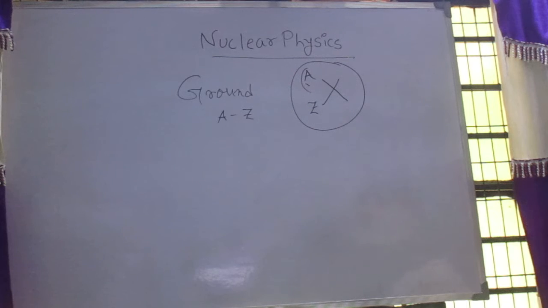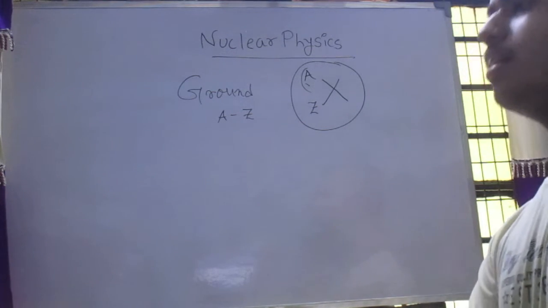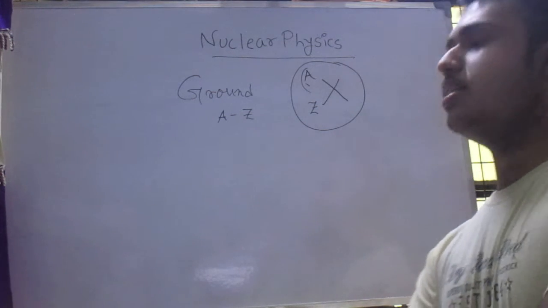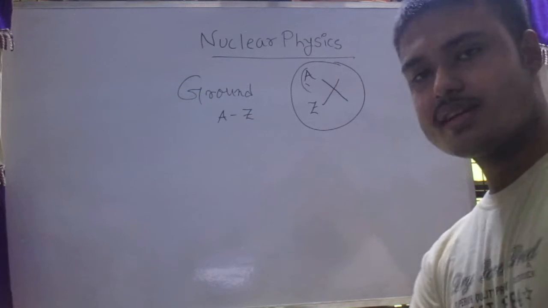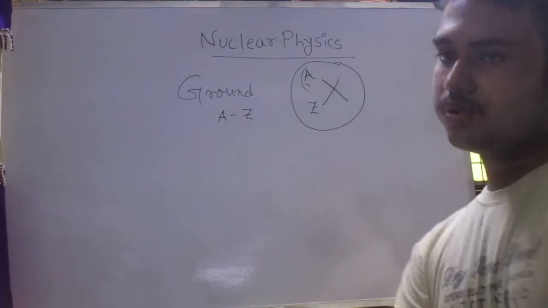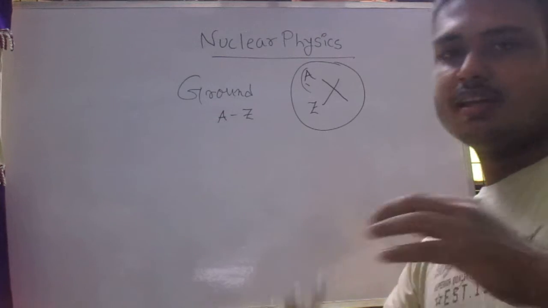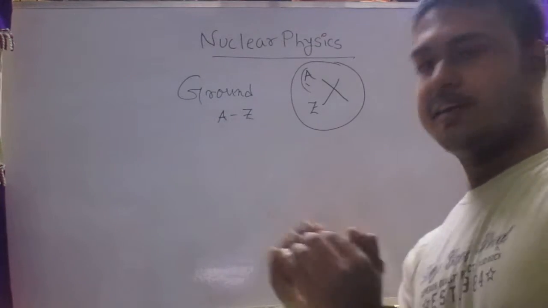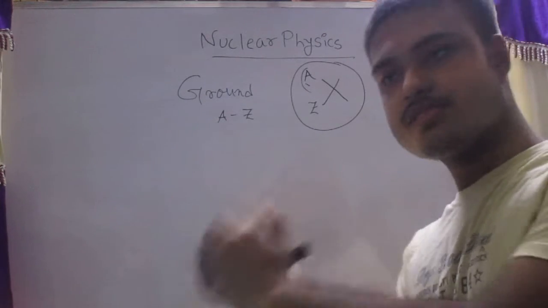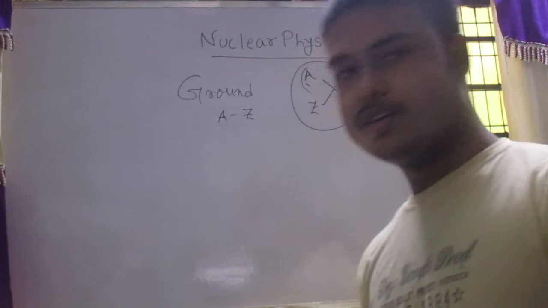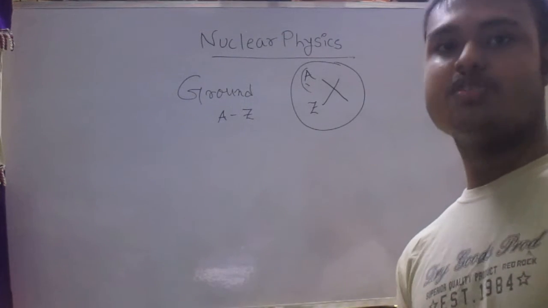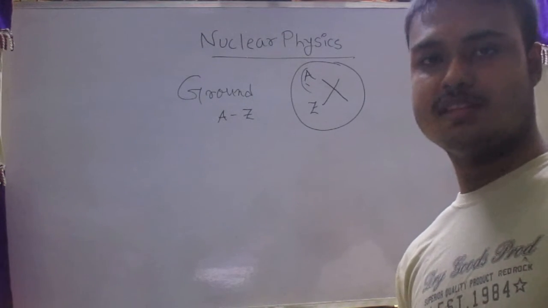Now to explain the nuclear stability, one must assume that the nucleons are held by a very short range force. Now you may ask me that protons are positively charged, and we know that neutrons are neutral particles. So in a small space, many positively charged particles are accumulated, so there should be a great repulsion between them.